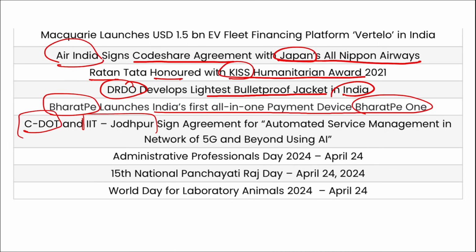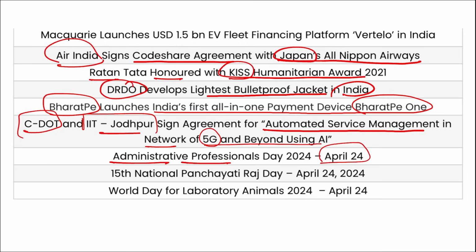CDOT and IIT Jodhpur signed an agreement for automated service management in networks of 5G and beyond using AI. Then Administrative Professionals Day on 24th April. 15th National Panchayati Raj Day on 24th of April. World Day for Laboratory Animals on 24th of April.